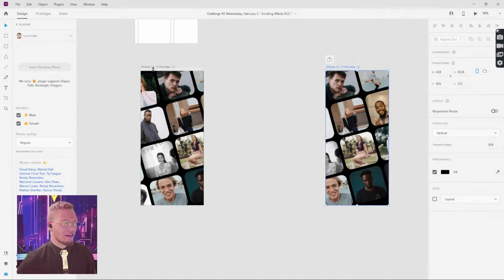So what we have here is our before and our after. This is where we're starting. This is where we're gonna end up. And we need to have a middle piece. And why I want to have a middle piece is because I want each square to kind of minimize before we go to the next screen. I'll show you what I mean.